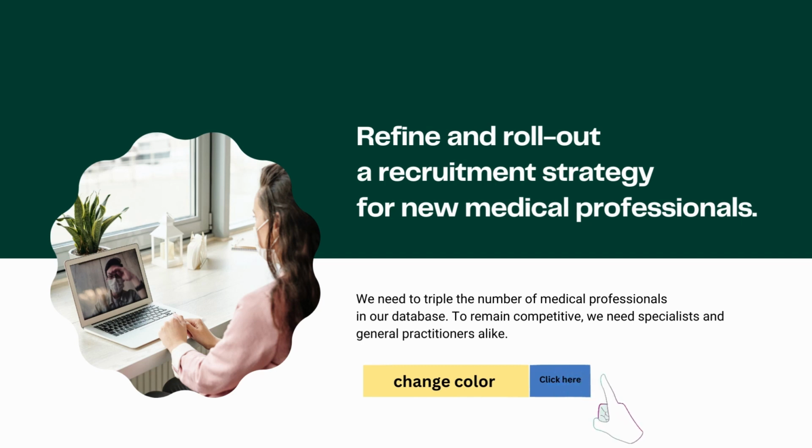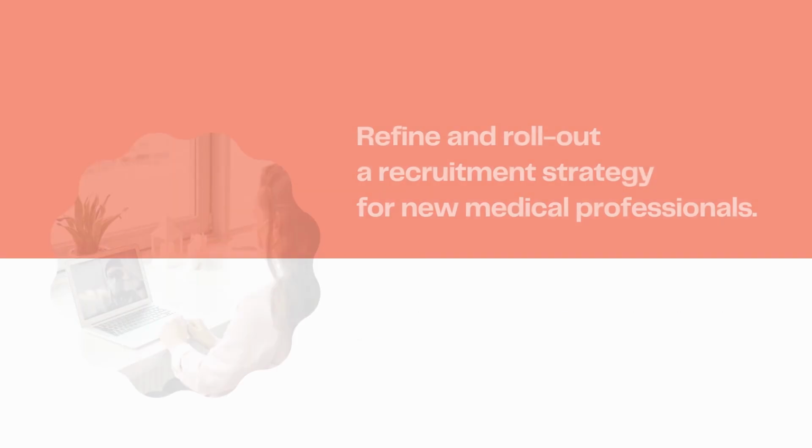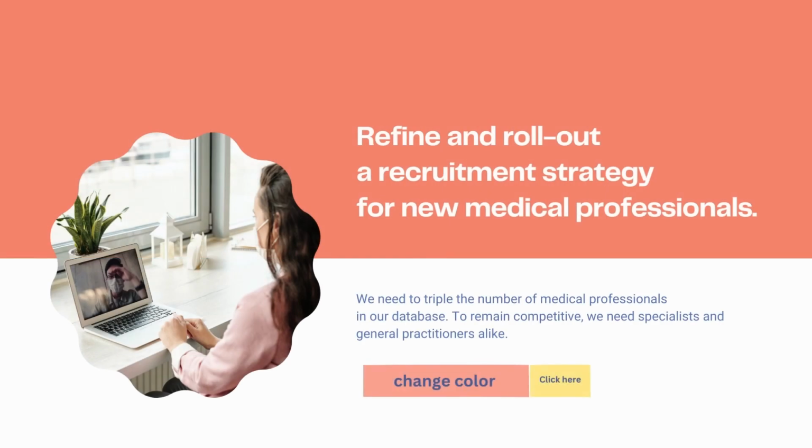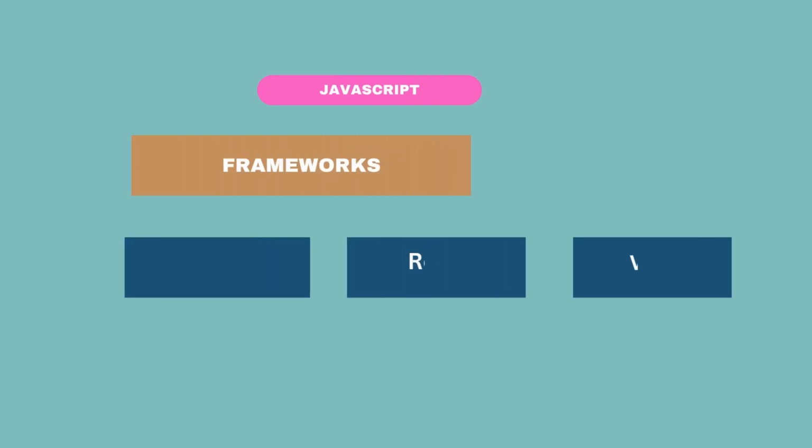When we click on the button, suddenly the color changes. Here we have already mentioned change color. So this button is specifically for changing the color of the website, and this is how JavaScript makes the website more interactive and dynamic. When it comes to JavaScript, we will be covering three frameworks: Angular, React, and Vue.